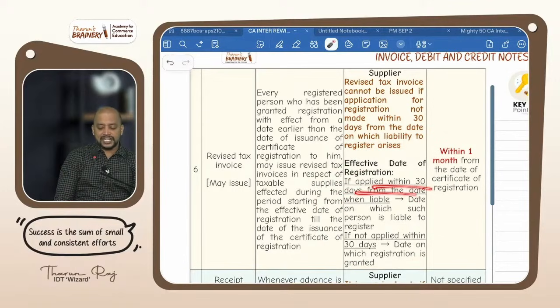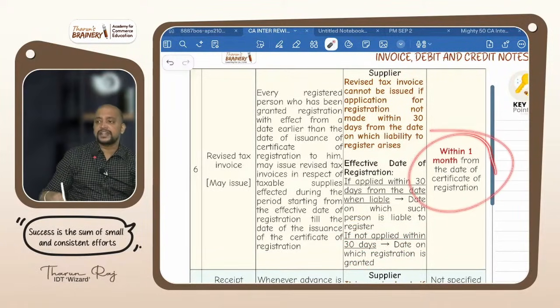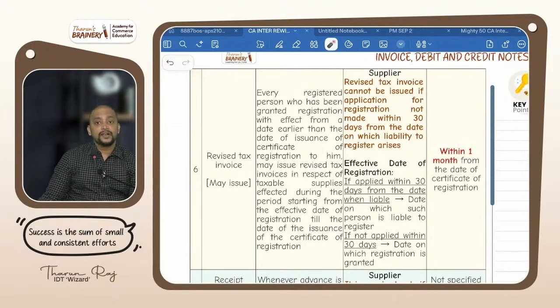If applied within 30 days from the date when liable, the date on which such person is liable. If not applied within 30 days, the date on which registration is granted. And what is the time limit within which the revised tax invoice should be issued? 1 month. 1 month from the date of certificate of registration.